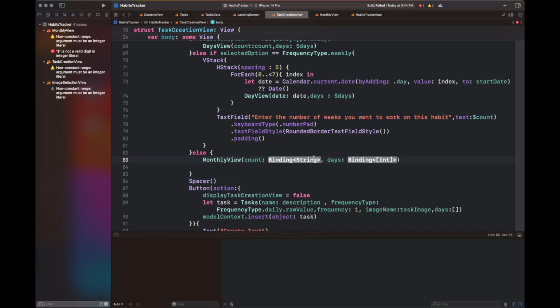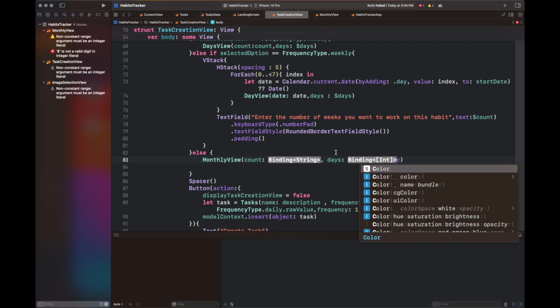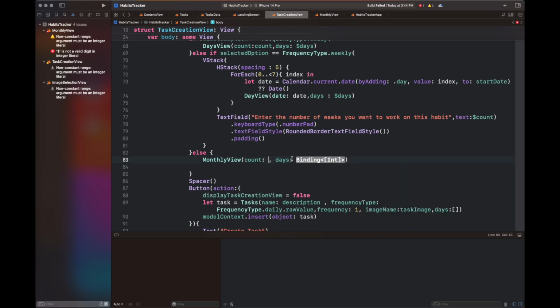So I have updated the call to monthly view inside the task creation view, and now moving to the landing screen updation.